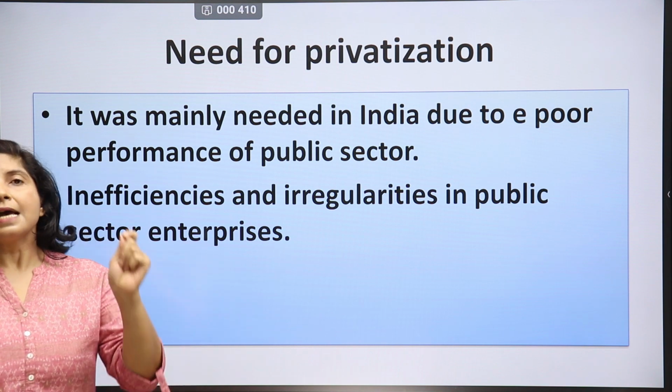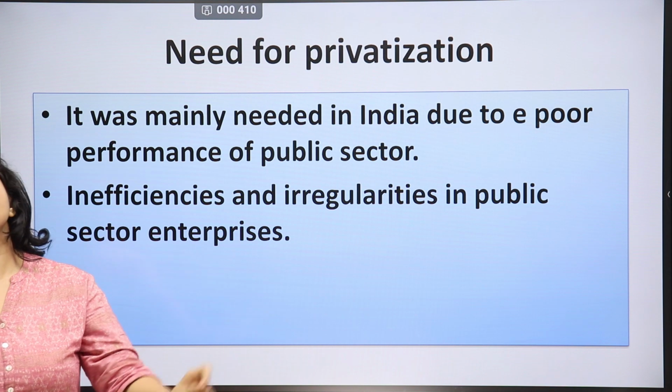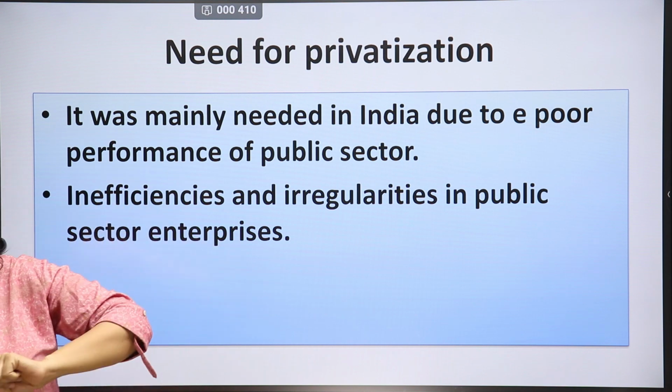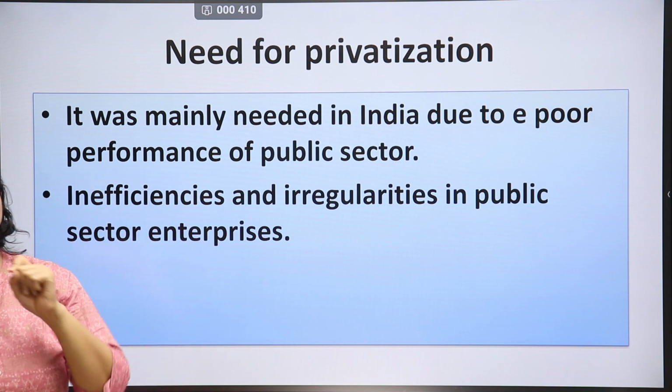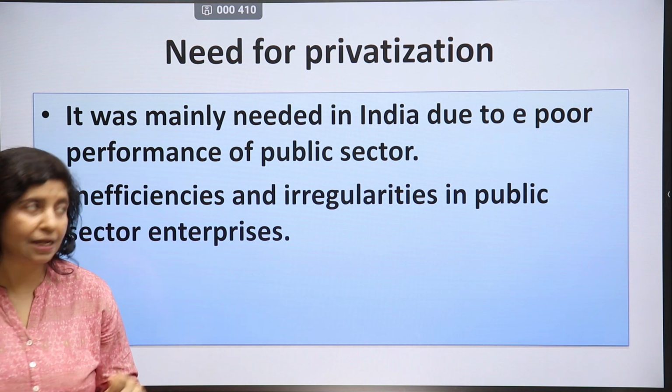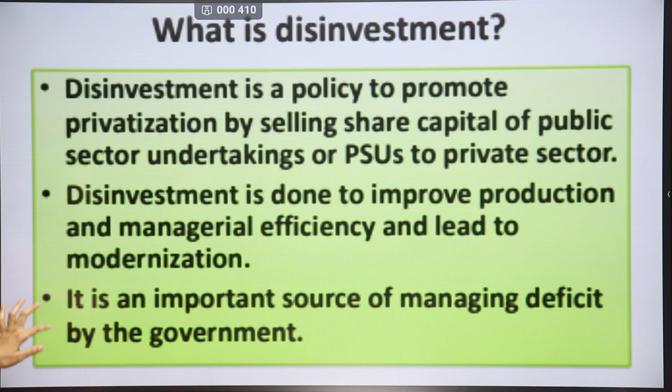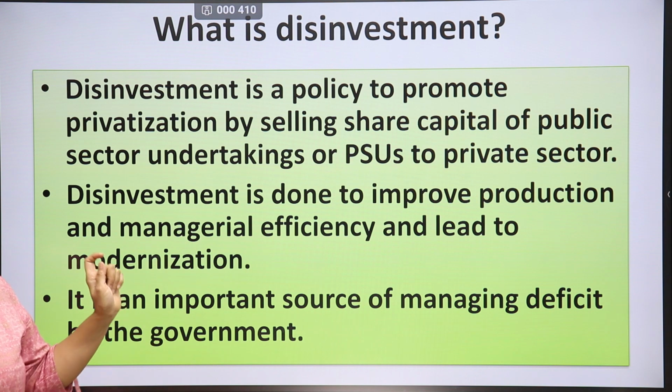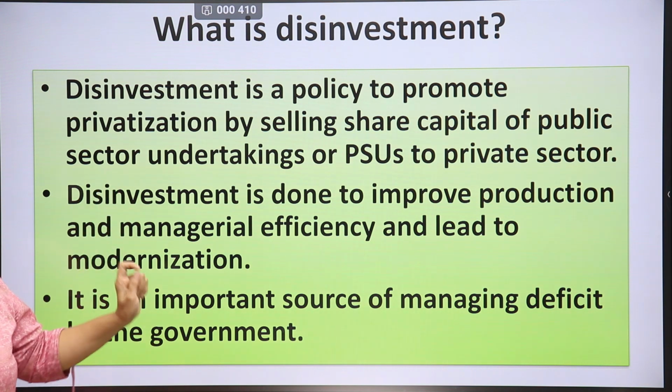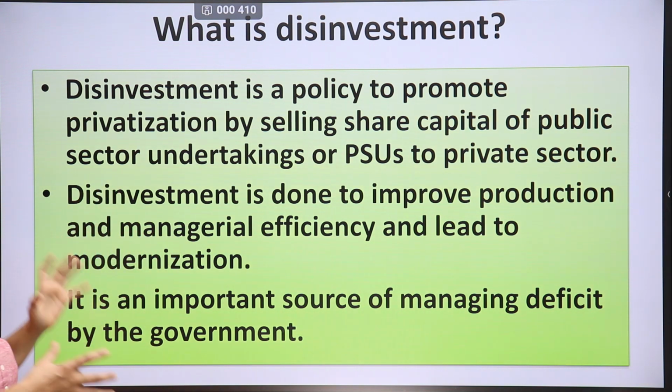That means when a public sector enterprise is sold to private sector individuals, they work efficiently and produce efficient results. That was the reason that the government transferred or disinvested its control, and its money was disinvested from public sector enterprises. They were sold to private sector individuals.